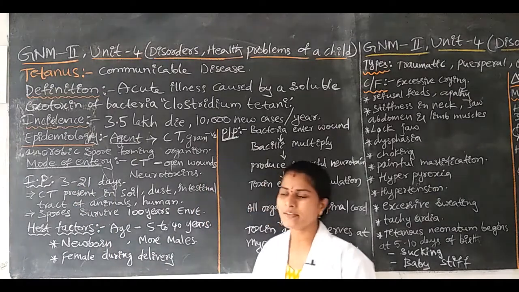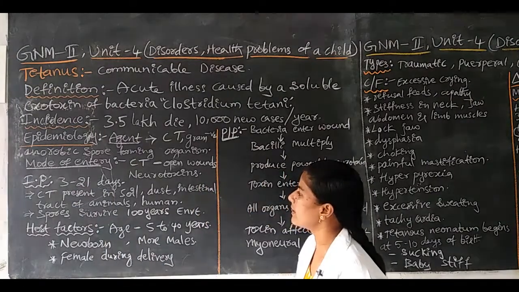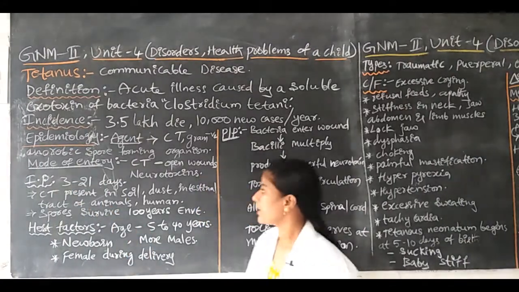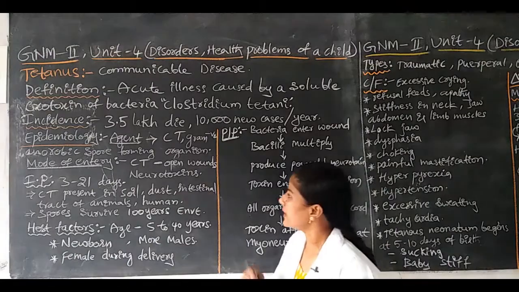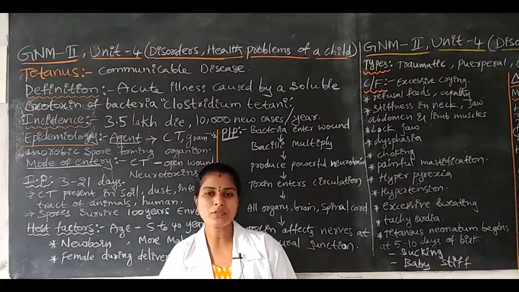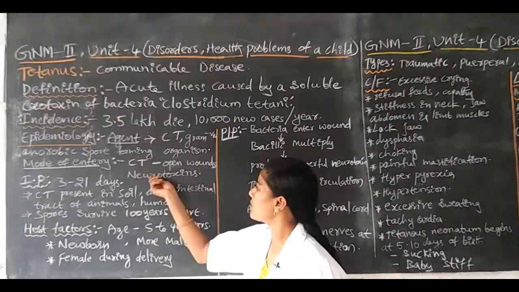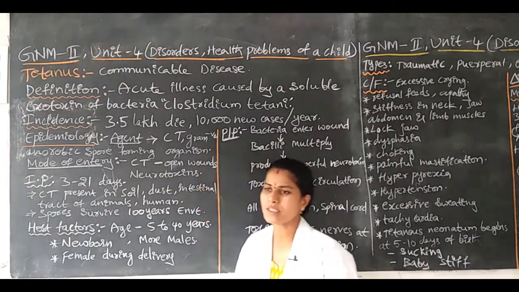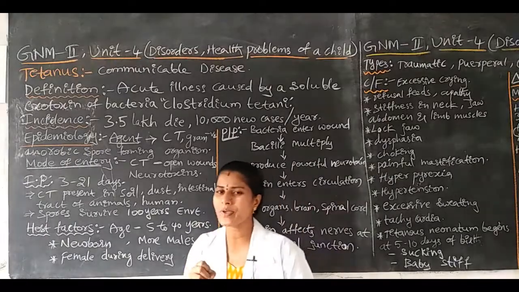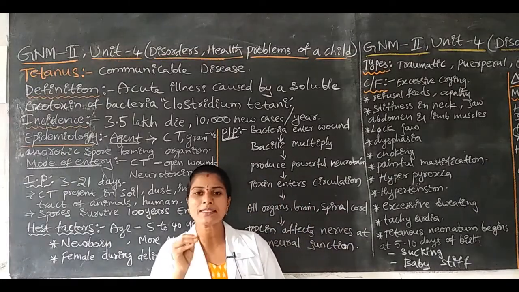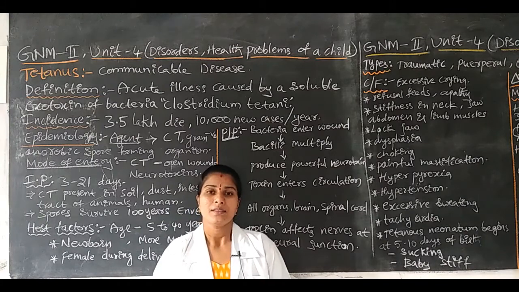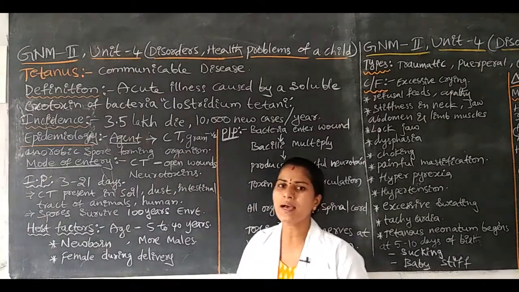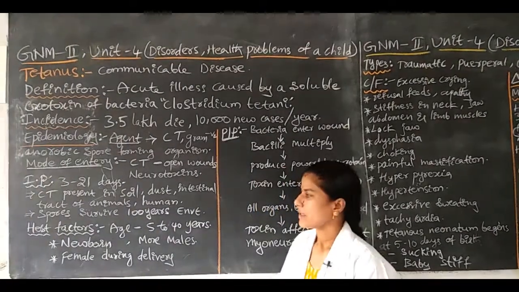After that, the bacteria produce neurotoxins. What is the meaning of neurotoxins? The toxins are excessively secreted by the Clostridium tetani bacteria. The toxins mainly affect the neurons in the nervous system.